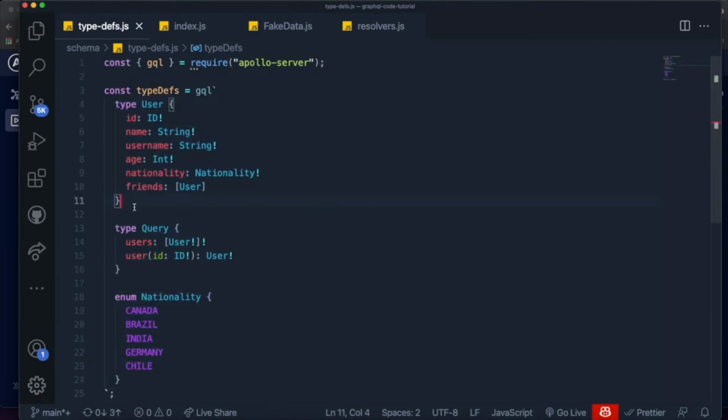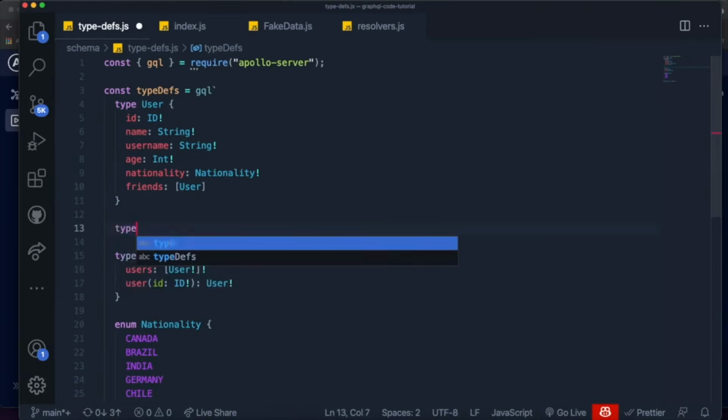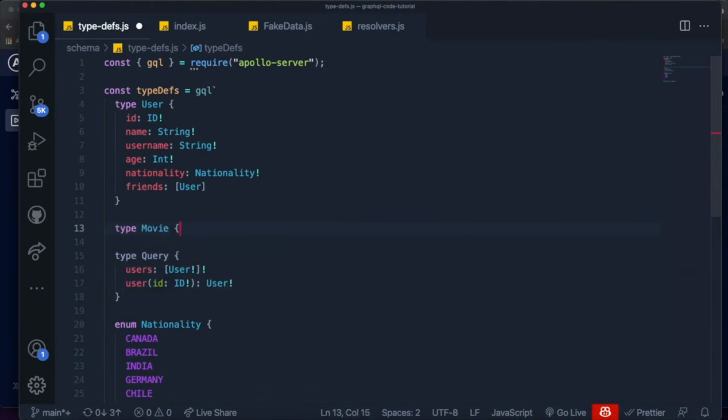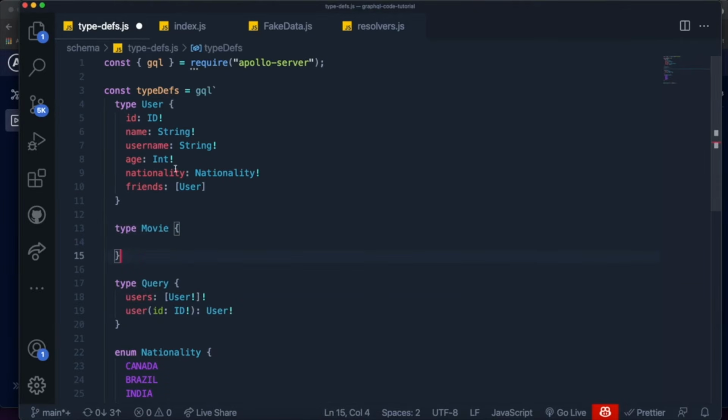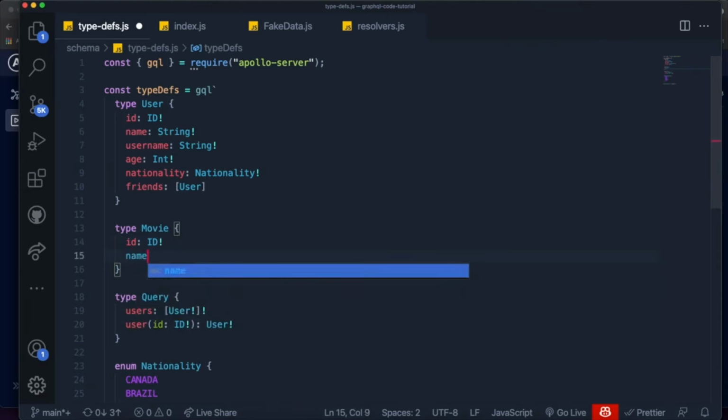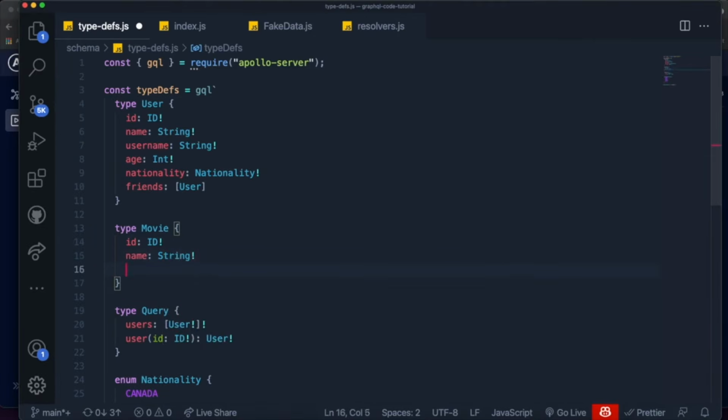So for example, the way we're going to connect it is I'm going to come over here and create the type movie like this. Let's think about what a movie contains, what kind of information. Well, the first one is an ID, definitely, because everything must have an ID. Then a name for the movie, and it should be a string as well. Then maybe year, the year of publication. We can call it like this. It should be an int, right?